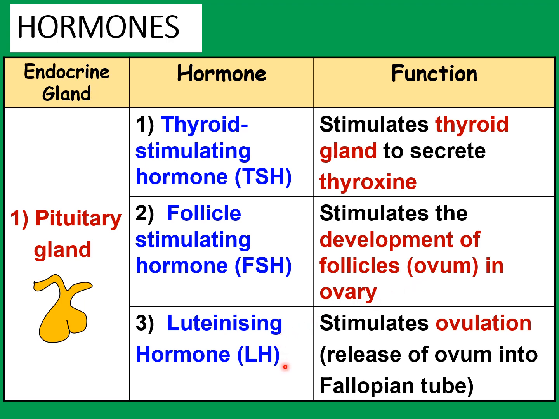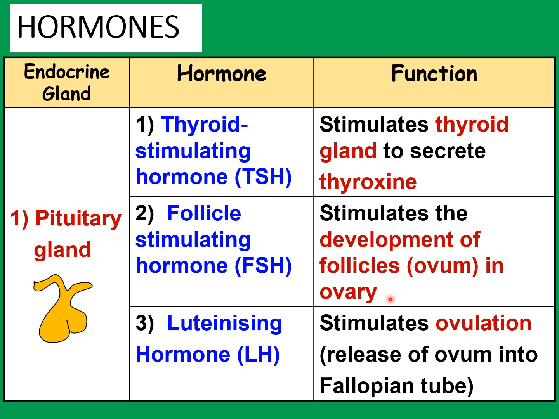Now, luteinizing hormone, LH, stimulates ovulation in women, meaning the release of the ovum into the fallopian tube in every menstrual cycle. Once every 28 days, there's an ovulation.